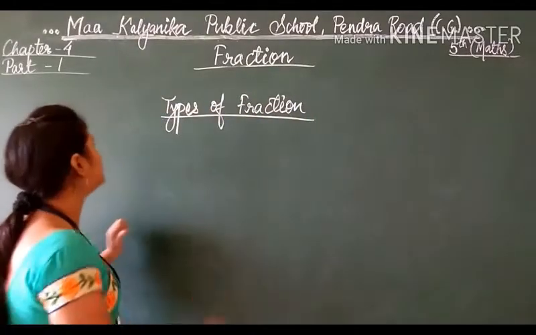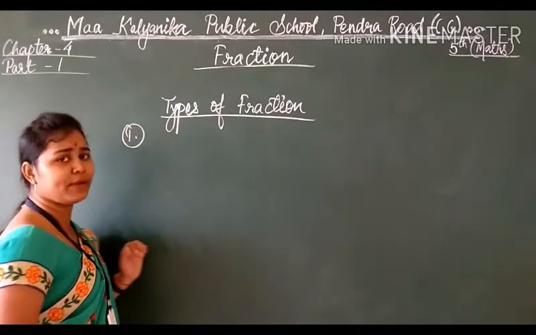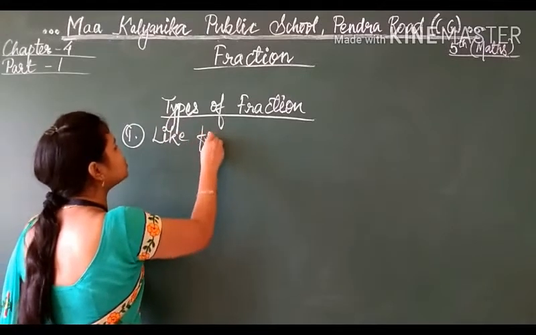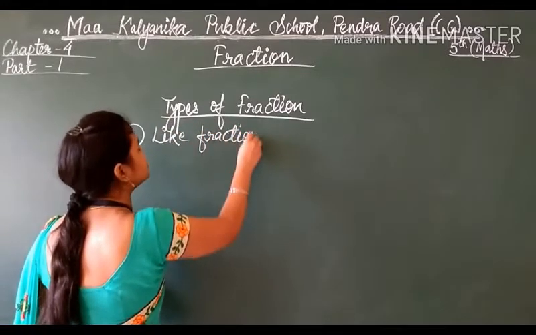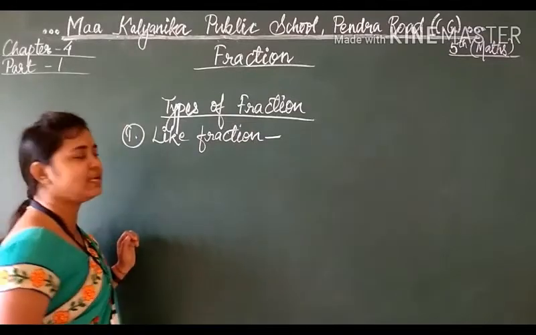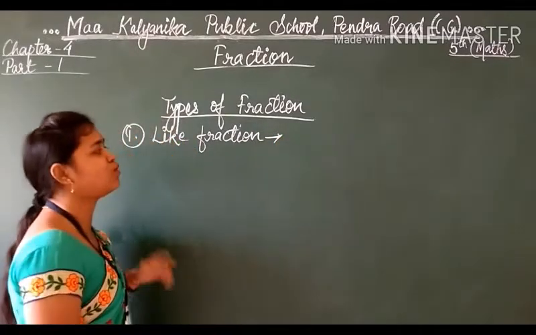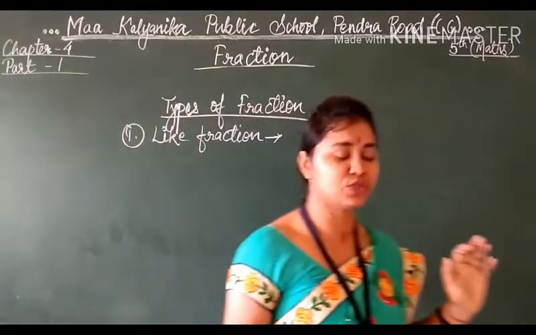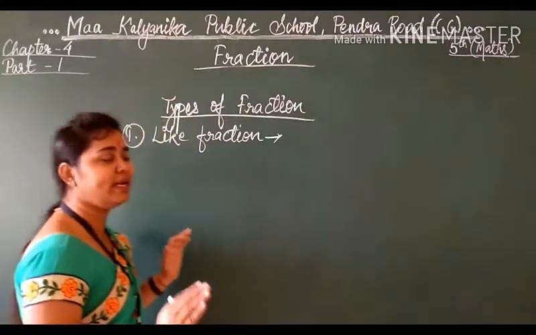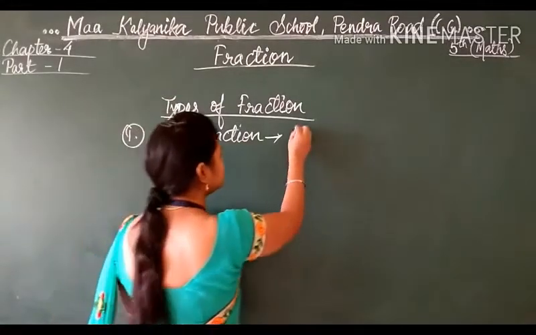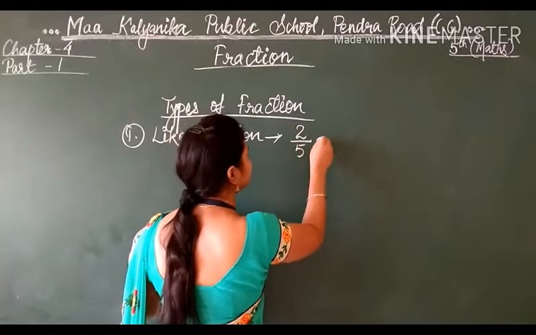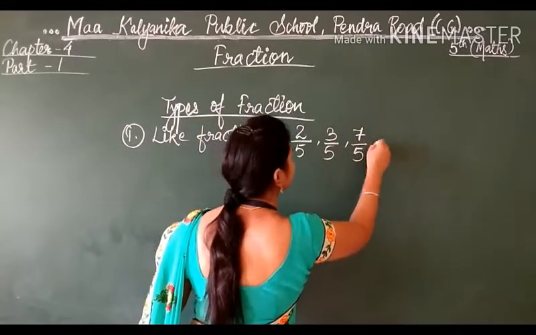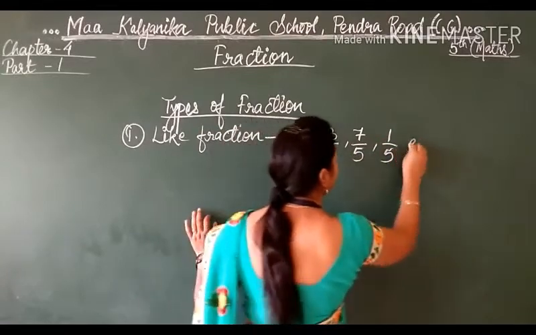Types of fraction. The first type is like fraction. What is like fraction? Students, if I tell you an example, it will be easy to understand. In like fraction, the denominator will be the same. Like if I am writing 2 by 5, 3 by 5, 7 by 5, 1 by 5, etc.